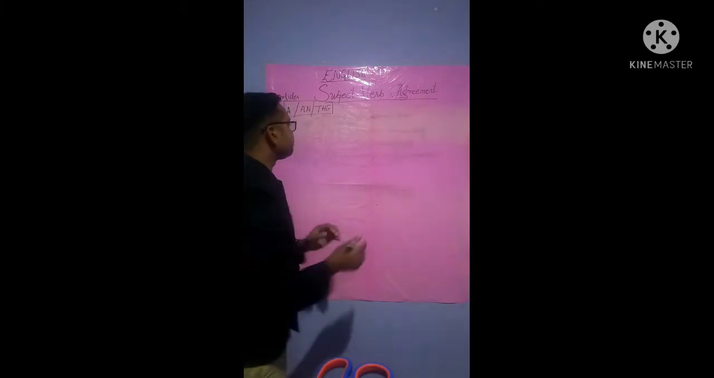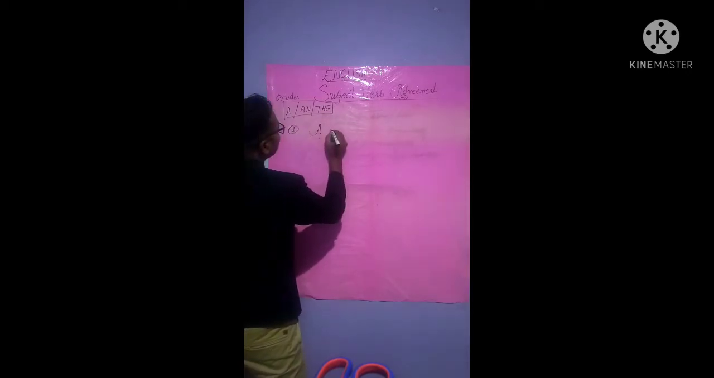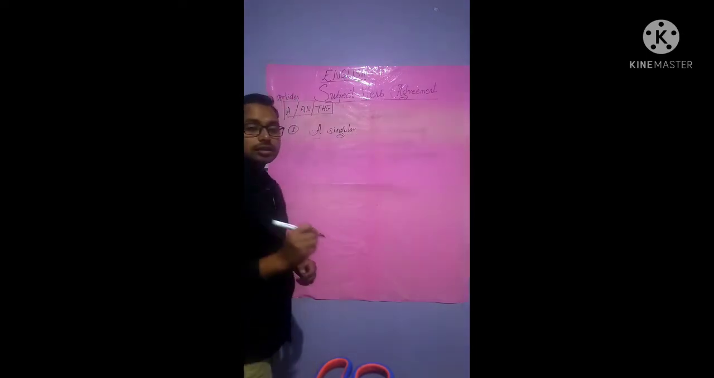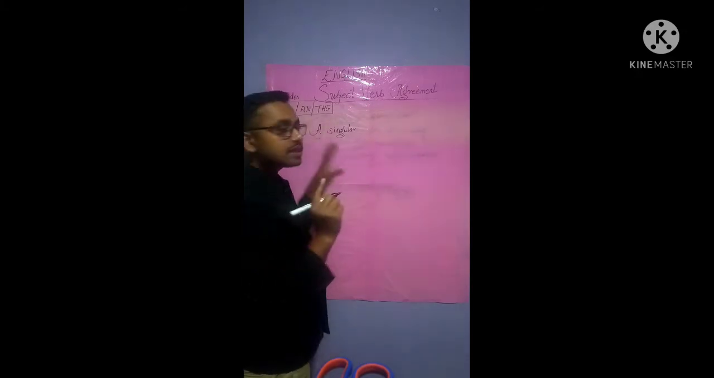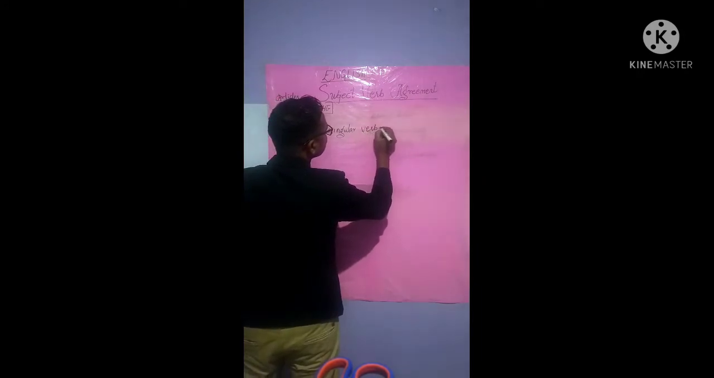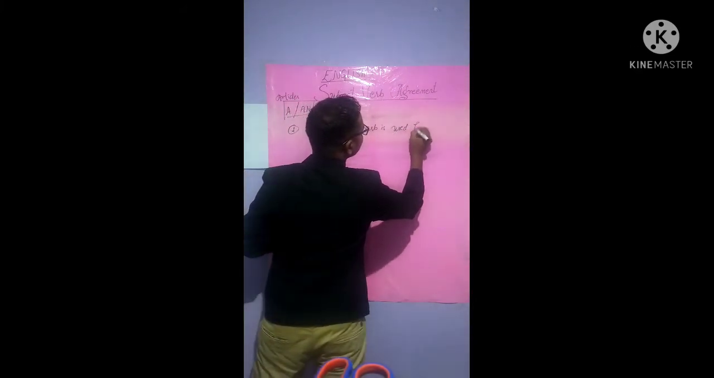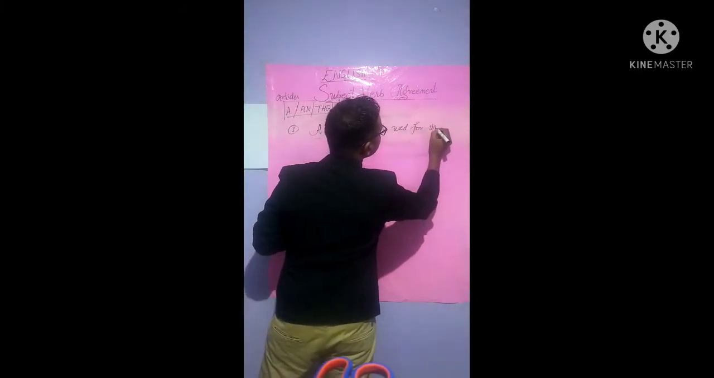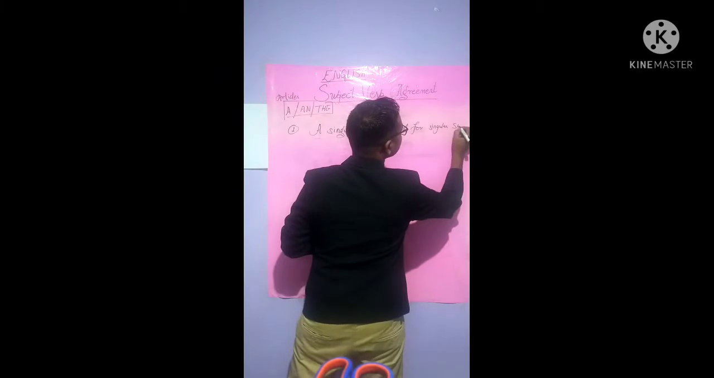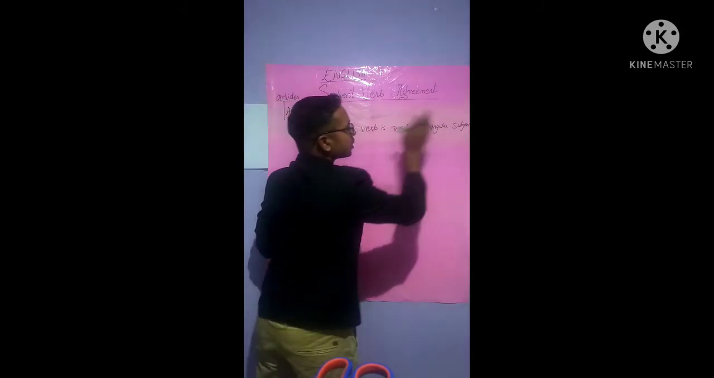Now, the basic rule is, see, you have to note it down. Please note that this is the basic rule, all right? Basic rule: a singular verb is used for a singular subject, all right? A singular verb is used for a singular subject.